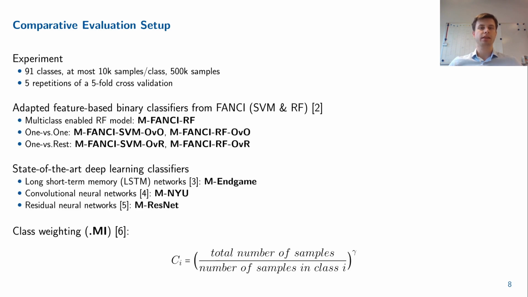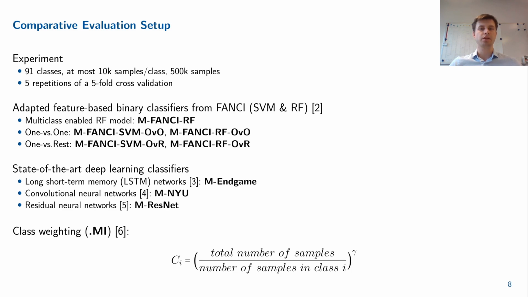We compare our classifiers with 5 adapted feature-based approaches and 6 state-of-the-art deep learning classifiers. We adapt the feature-based classifier Fancy, which implements a support vector machine, and the random forest classifier with its original features developed for the binary classification task, to a multiclass classifier by reducing the problem of multiclass classification to multiple binary classification problems. While the random forest-based implementation is inherently capable of multi-class classification, the support vector machine approach requires modifications. Here we either use multiple 1 versus 1 or 1 versus rest classifiers.